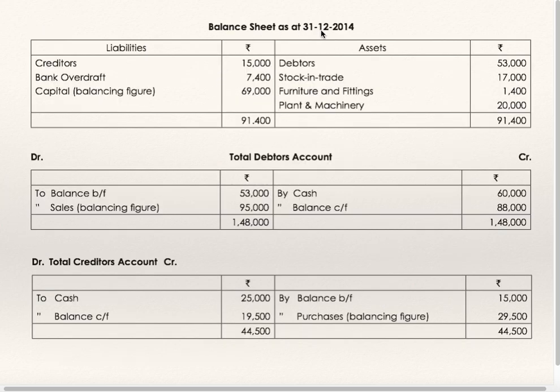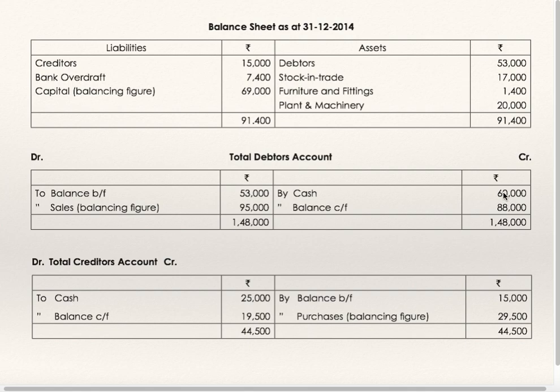This is the opening balance sheet. Just now I have told you how it is to be done. Asset side: debtors, stock, furniture, plant, all these are given. Liability side: creditors and bank overdraft, this is also given. Capital is the balancing figure.